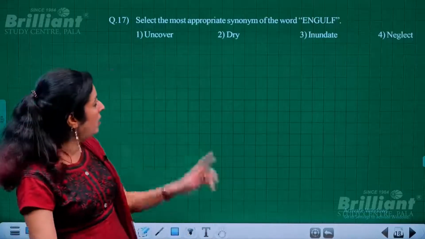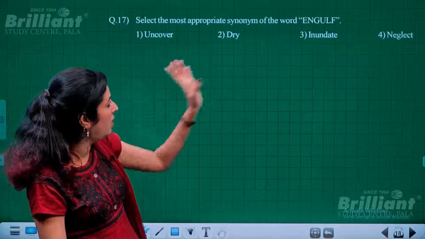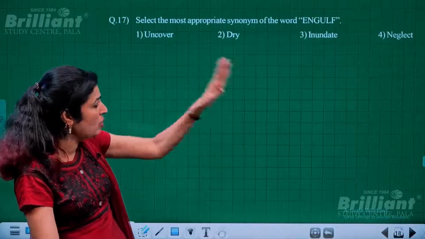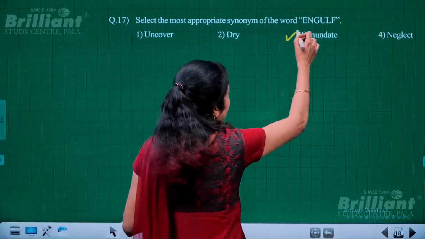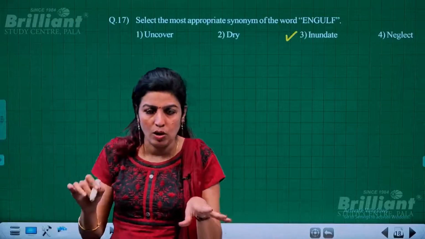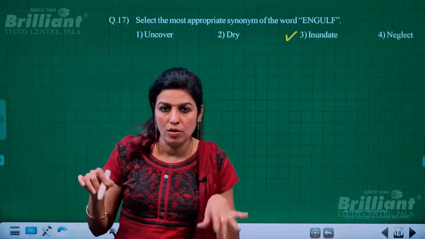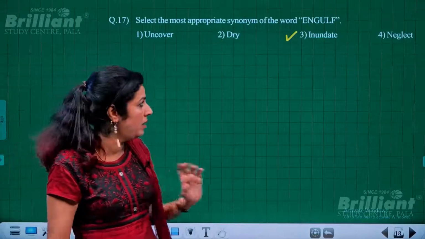Okay, and here the exact synonym for engulf is not uncover, not dry or neglect. Those words have no connection with the given word, but to inundate means surrounded from all sides. So, in short, to engulf is to surround or be surrounded from all four sides. Okay, inundate.